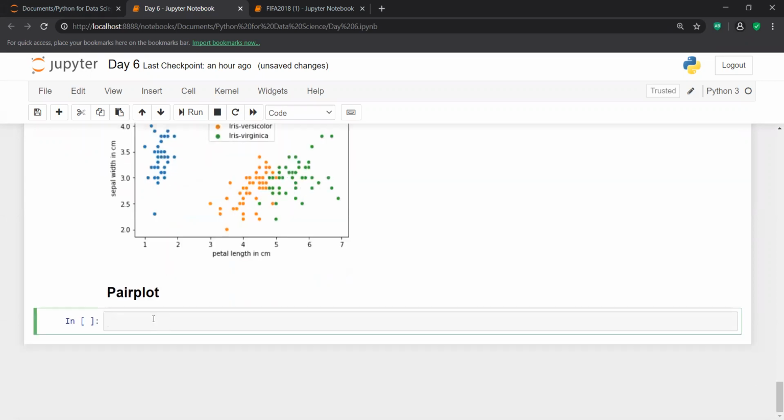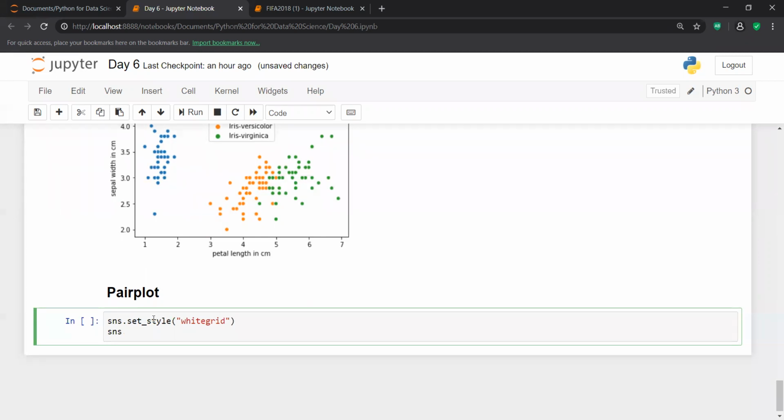So sns.set_style, and inside this I write whitegrid.